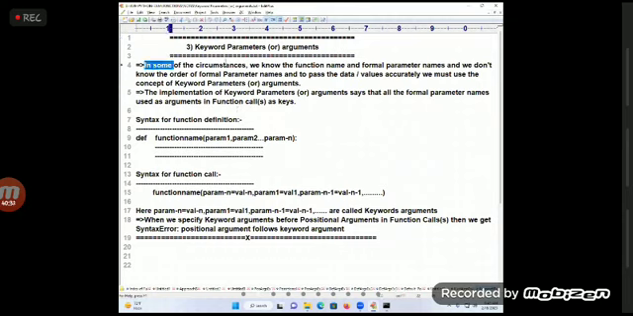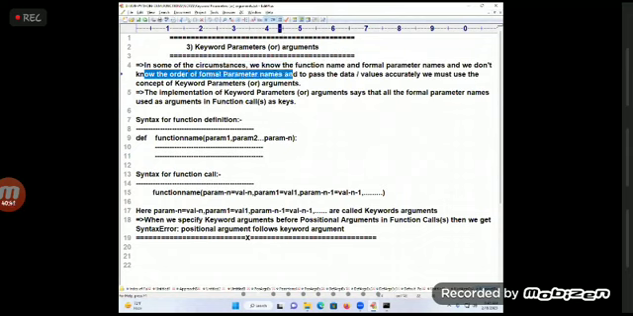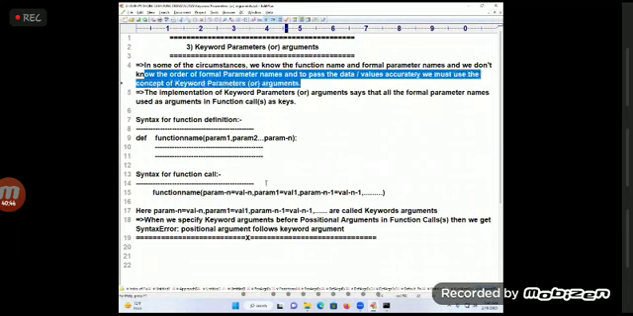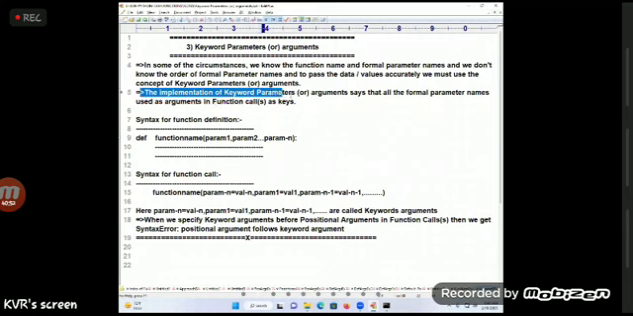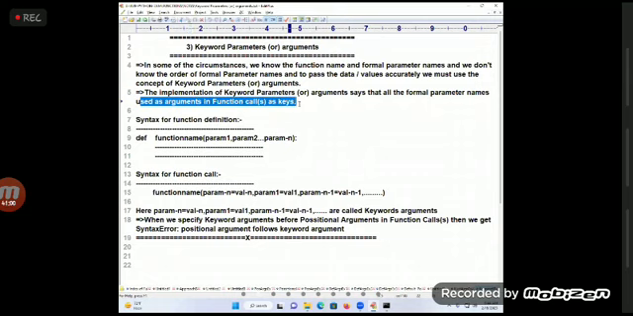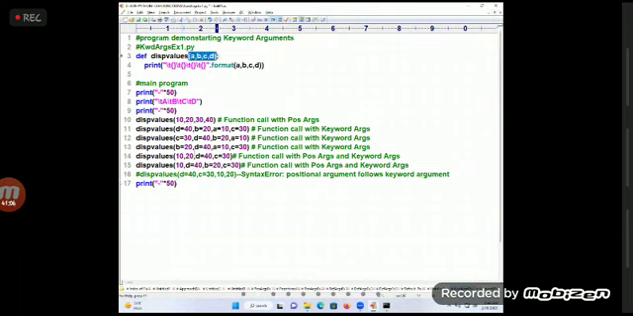In some circumstances, we know the function name and formal parameter names, and we don't know the order of the formal parameter names. To pass the values or data accurately, we must use the concept of keyword parameters or arguments. The implementation of keyword parameters and arguments says that all the formal parameter names are used as arguments in the function call, also as keys. Did you observe that? You see all the formal parameter names used as keys in where? Function calls. Are you understanding?